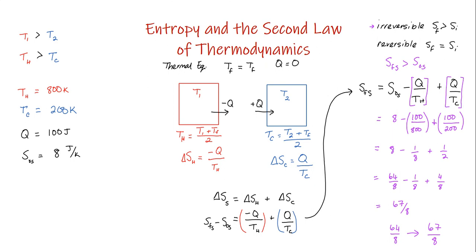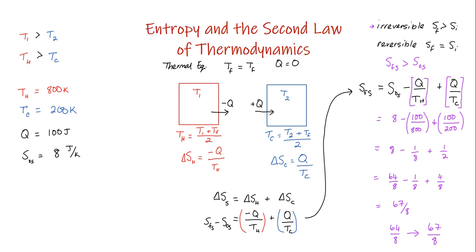And so the fact that if heat flows spontaneously from a hot object to a cold object, the entropy of the system always has to end up bigger, because this fraction, the ratio of the amount of heat gained to the average temperature of the cold, is always a bigger value than this one.